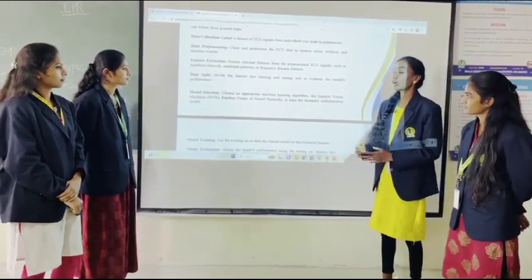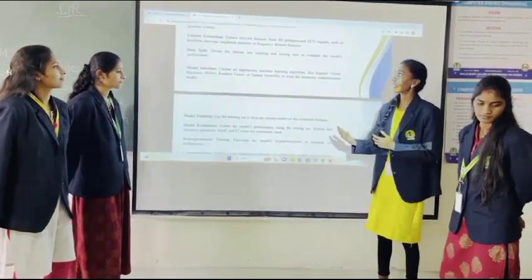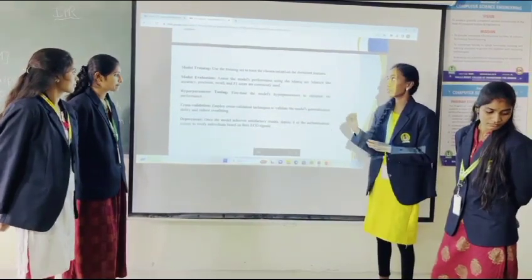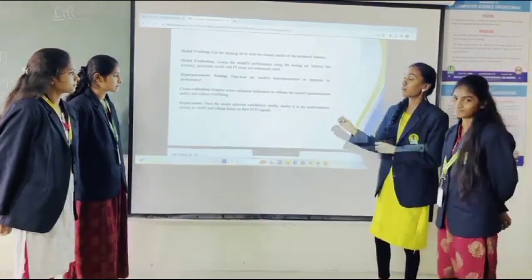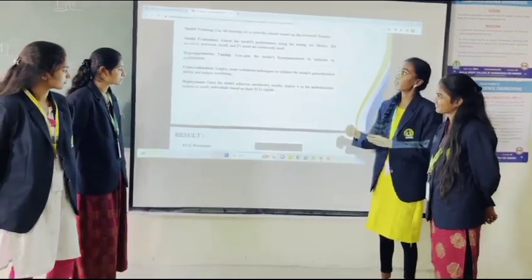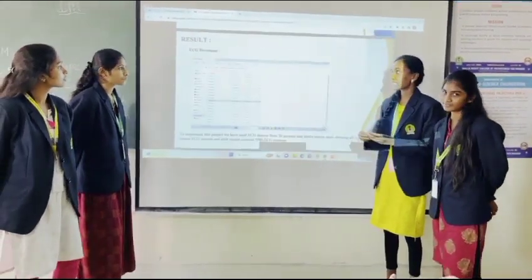In data split, we have to split the data into 2 parts, training data and testing data. In model selection, we have to choose the appropriate algorithms from machine learning. In model training, we have to train the model by using the training set. In model evaluation, we have to evaluate the model by using the testing phase.